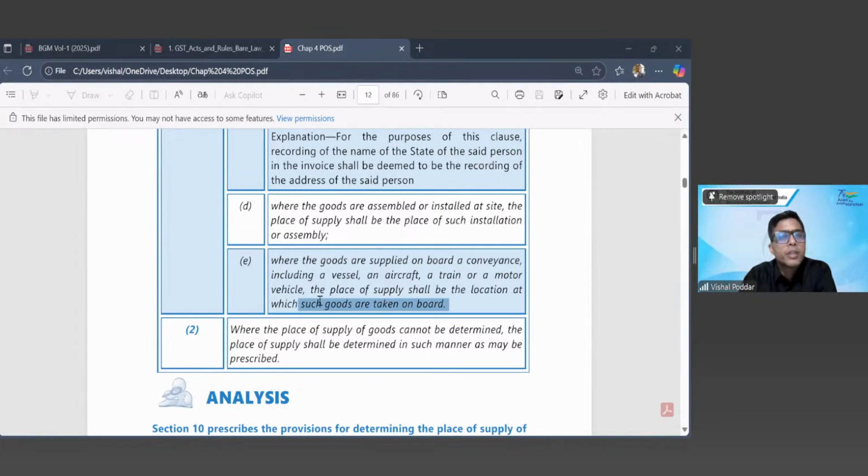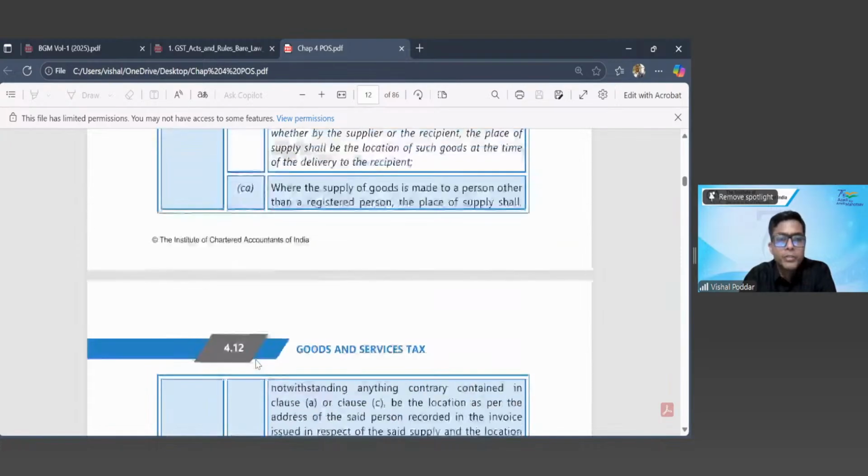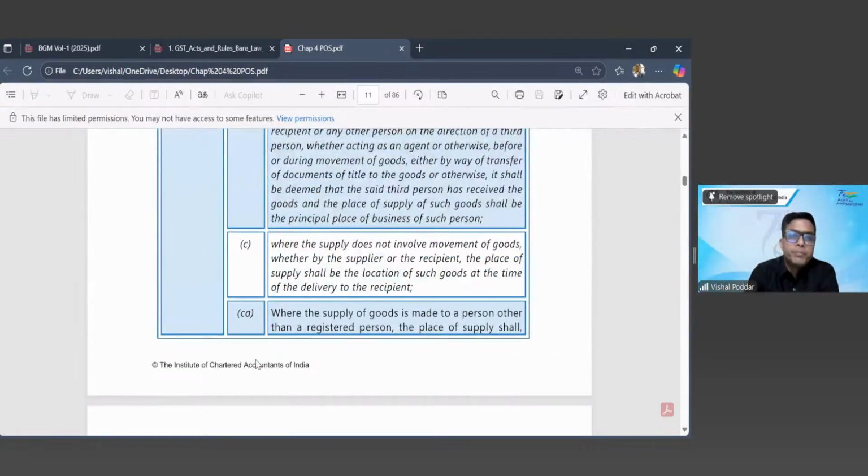Is this clear to all? Any questions? Any doubts? Yes, students? I hope it is clear.